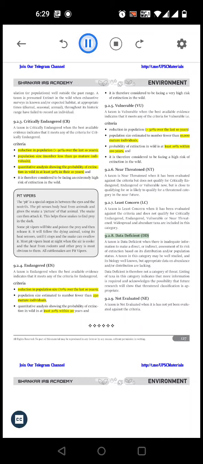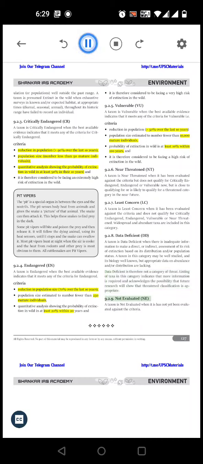9.2.8 Data deficient. A taxon is data deficient when there is inadequate information to make a direct, or indirect, assessment of its risk of extinction based on its distribution and/or population status. A taxon in this category may be well studied, and its biology well known, but appropriate data on abundance and/or distribution are lacking. Data deficient is therefore not a category of threat. Listing of taxa in this category indicates that more information is required and acknowledges the possibility that future research will show that threatened classification is appropriate.